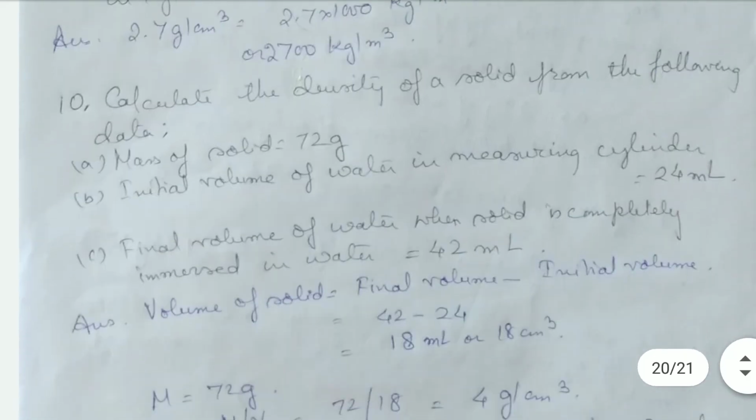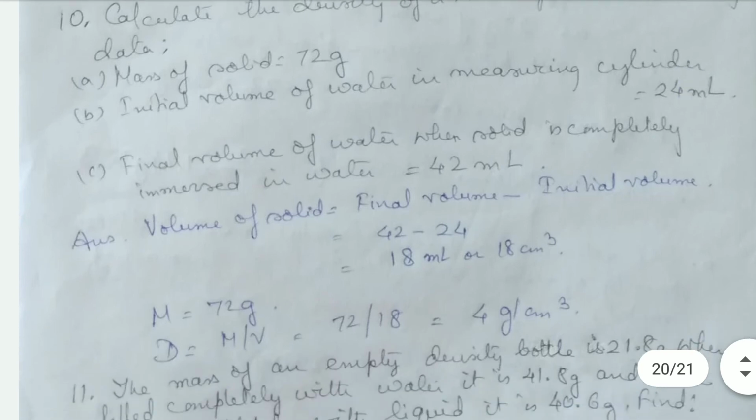Calculate the density of a solid from the following data. Mass of the solid is 72 grams. Initial volume of water measured in the cylinder is equal to 24 milliliters. Final volume of water when the solid is completely immersed in water is 42 ml.